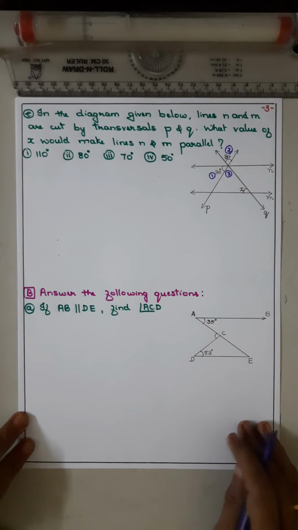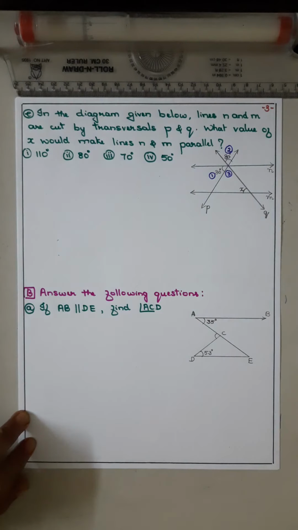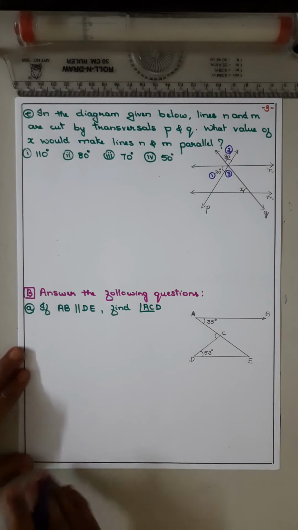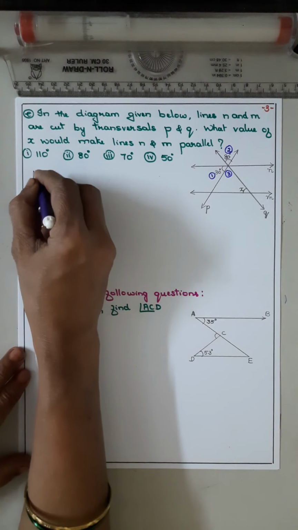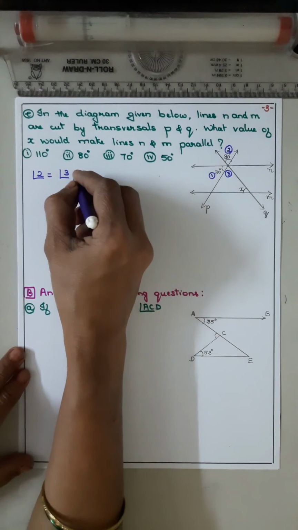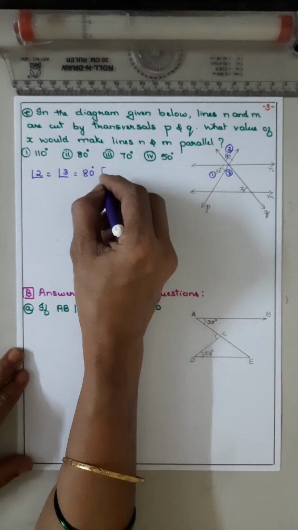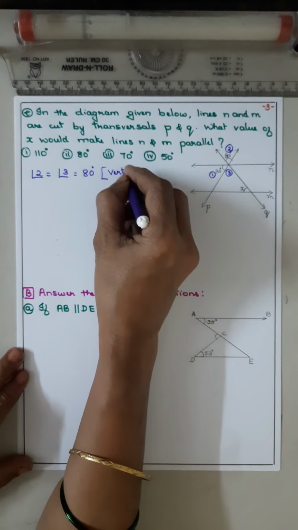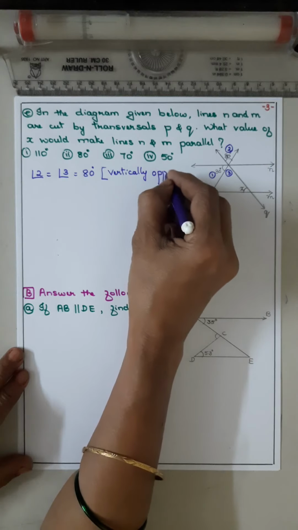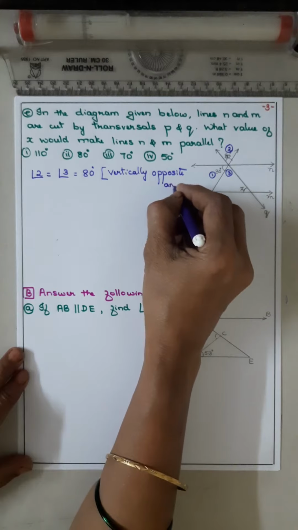Now coming to the sum. Angle 2 is equal to angle 3. Why? Because angle 2 is 80, and they are vertically opposite angles.